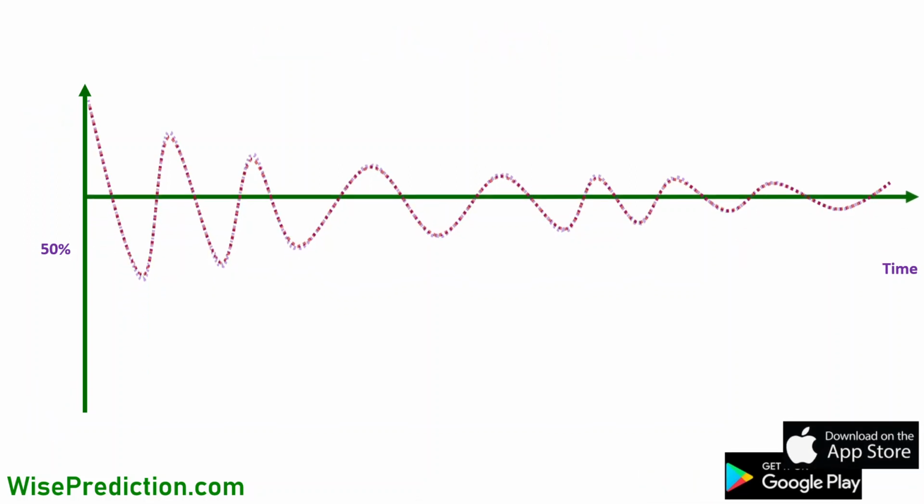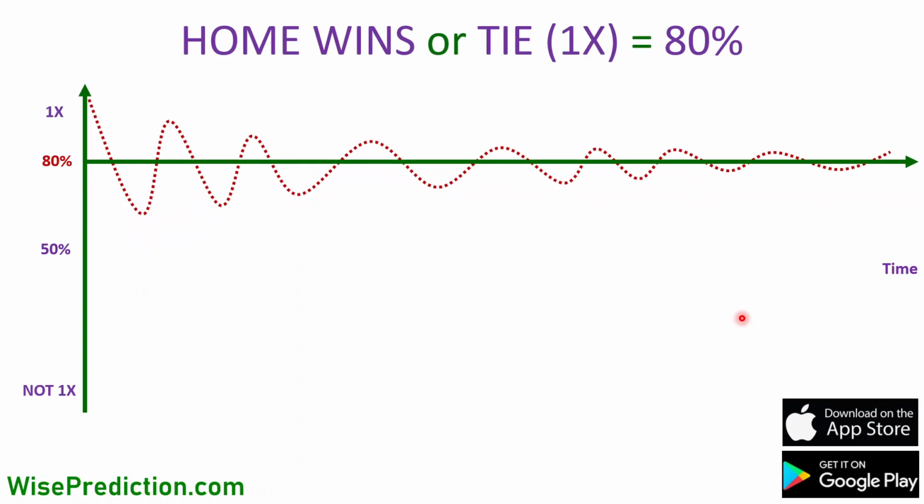So if you want to model the same thing for double chance betting, what we expect is that the results will be fluctuating around 80%. Maybe it starts with 100%, maybe it goes down to 60-65% at one point in time. But if they keep playing against each other, having identical performance conditions prior to each given match, the results will be fluctuating around 80%.